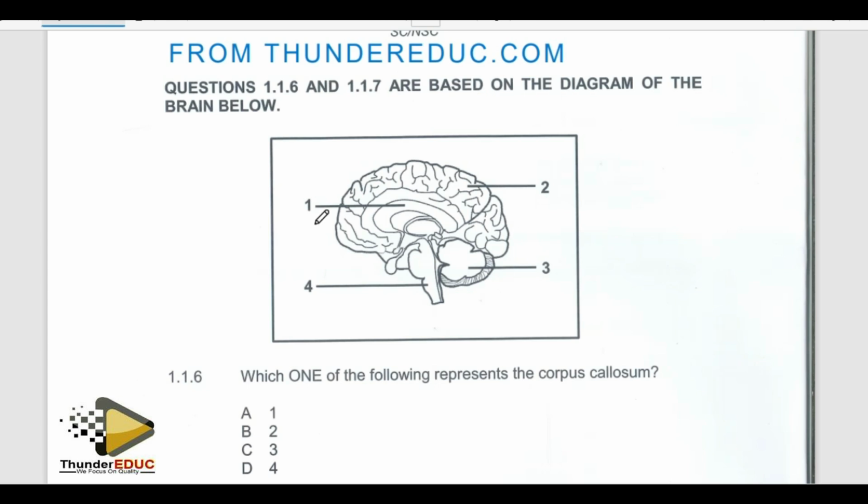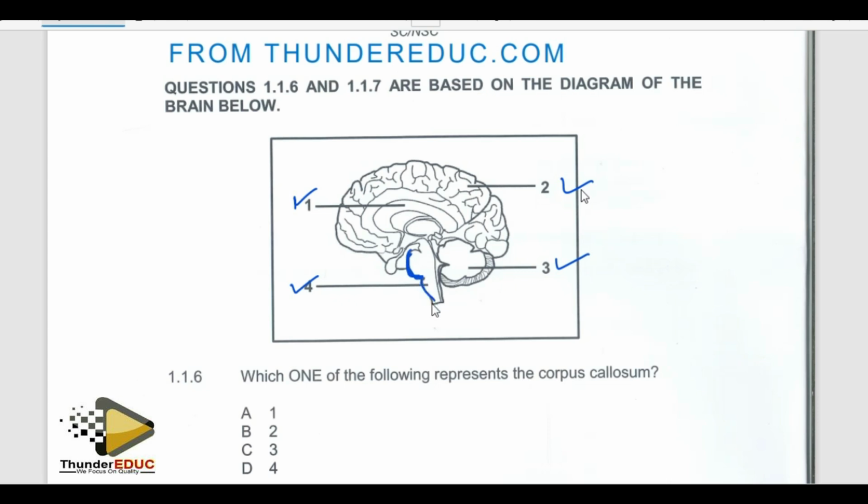All right, number 1. What is number 1? Number 1 is corpus callosum. Number 2 is cerebrum. Number 3 is cerebellum. Number 4 is the medulla oblongata. Don't forget that. I always tell my students that this first swelling is not the medulla oblongata. It's called the pons, but you don't usually ask it.